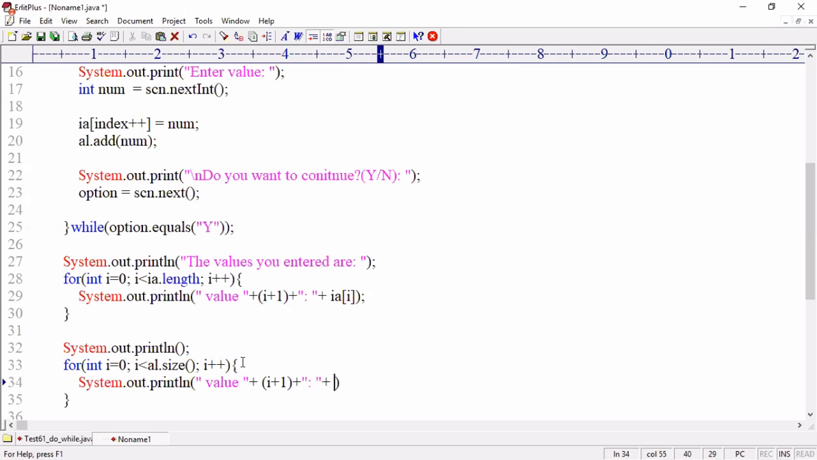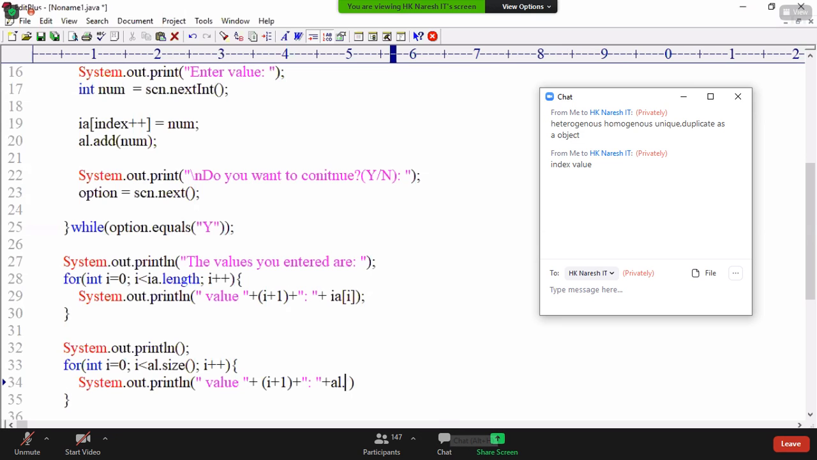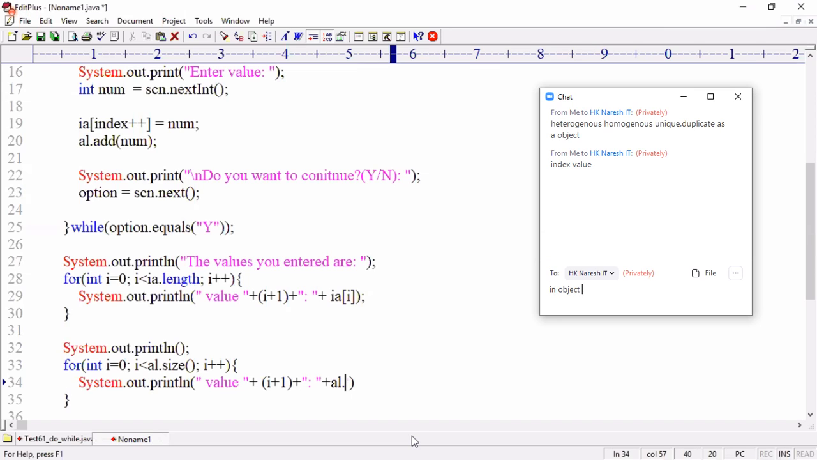If you want to read a value, you have to use what? Index. Now, if you want to read a value from the array list, what should I use? Dot. Do you remember? If you want to read a value from an array, you should use square brackets. For an object, if you want to do anything, you should call methods. Add for storing, get for getting. What do you want to get? The i index value. Okay, al.get of i.